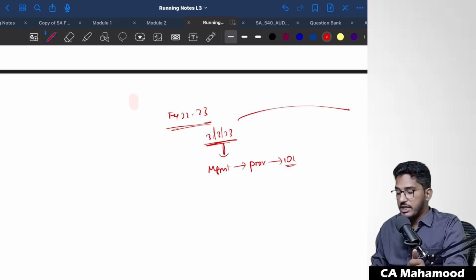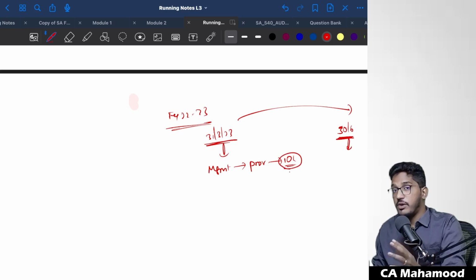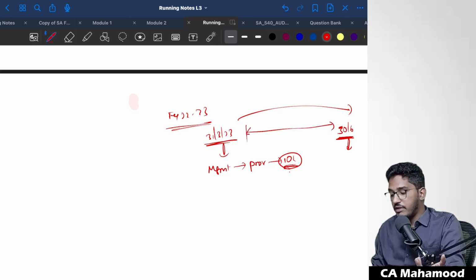Now, after the balance sheet date, you will start doing the audit. Till the time you give the audit report, certain amount of time will be there. For example, you are doing the audit in the month of May. Your audit was completed. You are signing the audit report on 30th of June. Now, till the time of audit report, you might have got some information determining whether this provision is correct or not. The management, while preparing the financial statements on 31st of March, on the basis of assumption, created 10 lakh rupees as provision. But after the balance sheet date, you are doing audit for certain period of time.